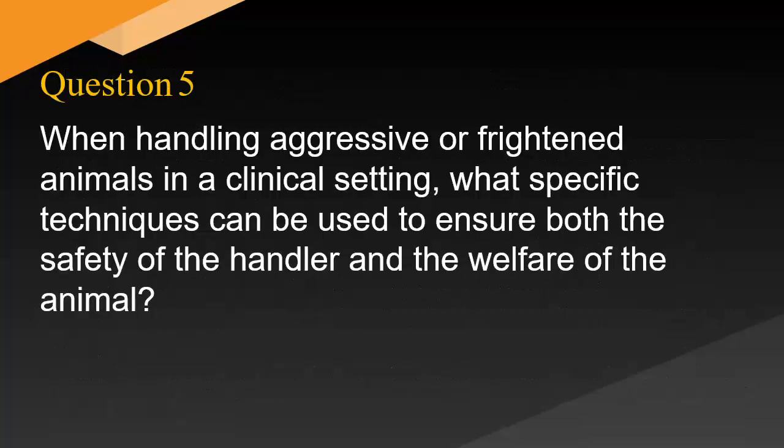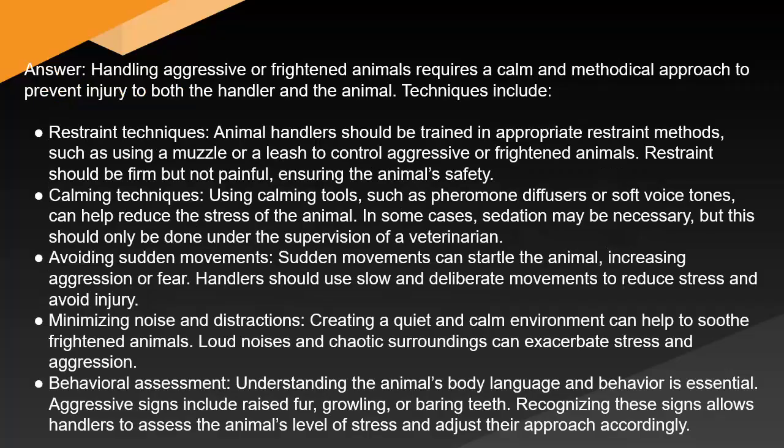When handling aggressive or frightened animals in a clinical setting, what specific techniques can be used to ensure both the safety of the handler and the welfare of the animal? Answer: handling aggressive or frightened animals requires a calm and methodical approach to prevent injury to both the handler and the animal. Techniques include restraint techniques. Animal handlers should be trained in appropriate restraint methods, such as using a muzzle or a leash to control aggressive or frightened animals. Restraint should be firm but not painful, ensuring the animal's safety.